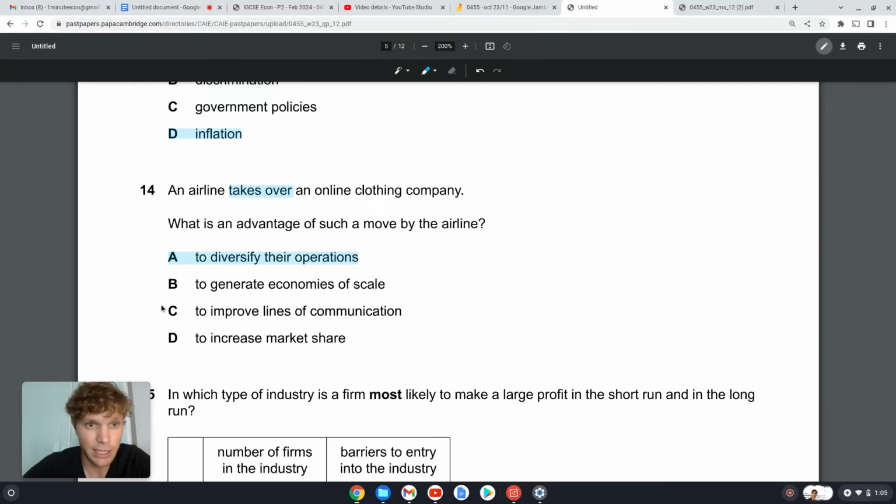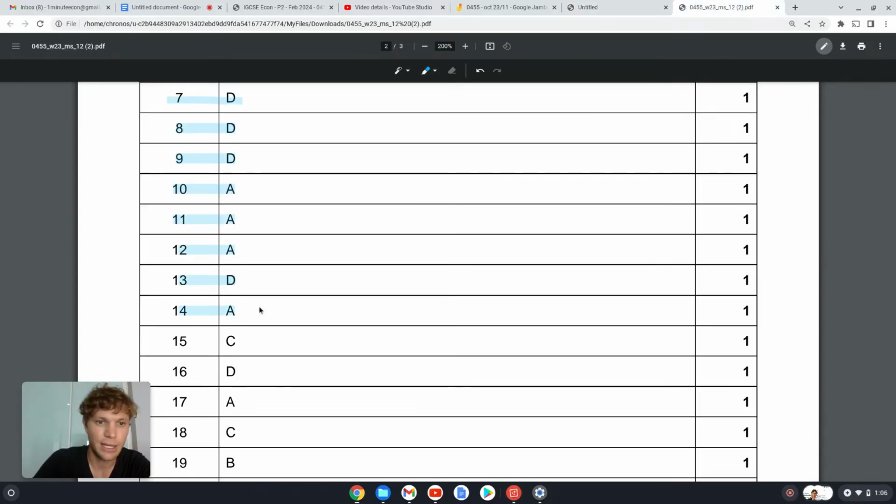Maybe if an airline had bought an aluminium producing factory or an oil factory, right, then that would have been one way to generate economies of scale, but it's not going to generate economies of scale or improve lines of communication. Increase market share, no, because it's a completely different market, so they're not really increasing their market share for customers, airline customers, right? So it's to diversify their operations. 14A, we're on the money.